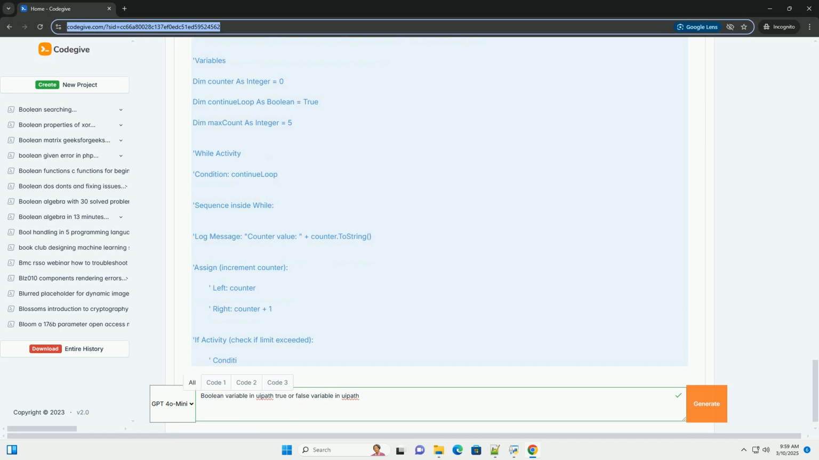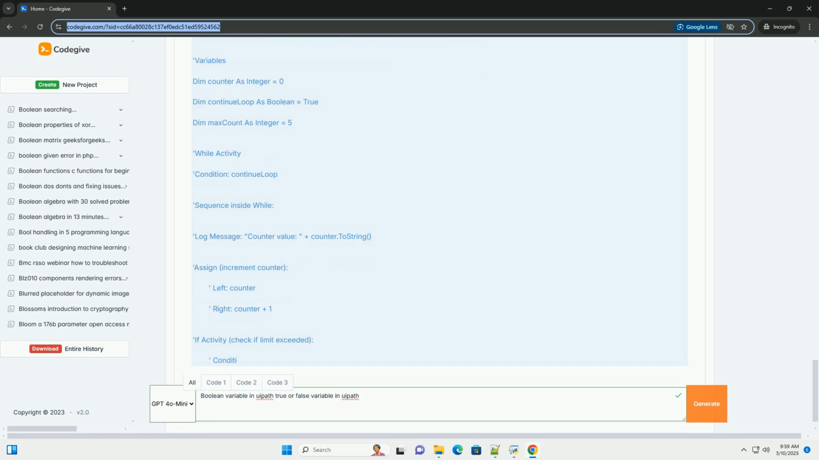Drag and drop a Flow Decision activity into your flowchart. Connect your previous activity to the Flow Decision activity. In the properties panel of the Flow Decision, write your condition, for example file exists. Drag and drop two new activities. Label one True and the other False. Connect the True output of the Flow Decision to the True activity, and the False output of the Flow Decision to the False activity.